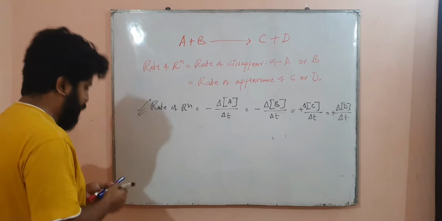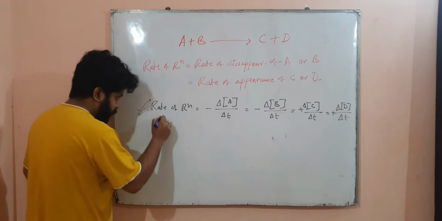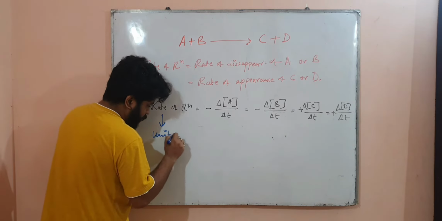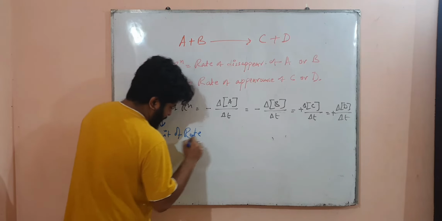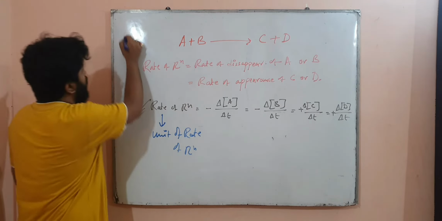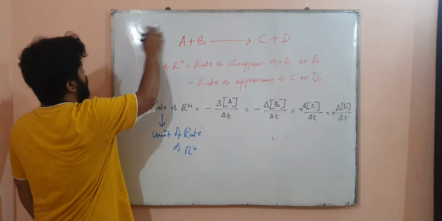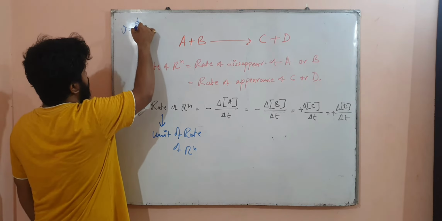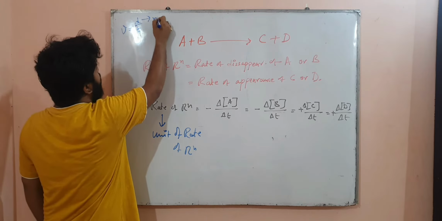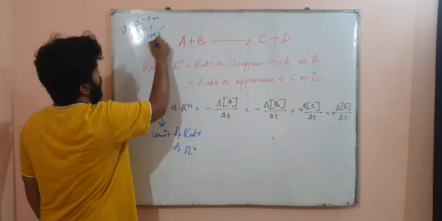Now the question arises about the unit of the rate of reaction. So what will be the unit of rate of reaction? Very easy to understand. Suppose speed is equal to distance by time. This is also the rate of change of distance. Or velocity is equal to displacement by time. Right? So you write meter per second, meter second inverse. Yes.